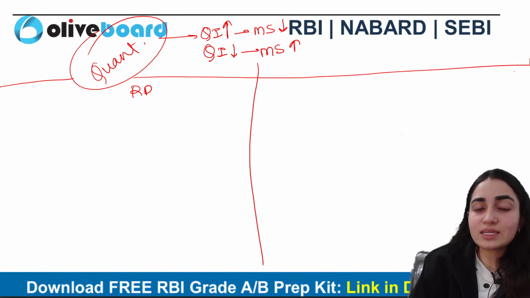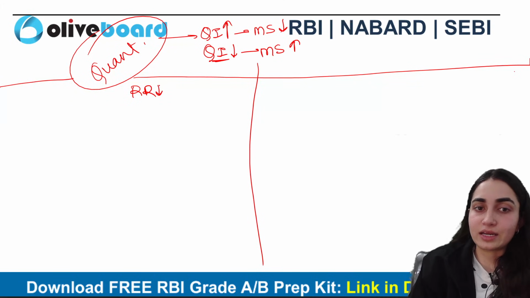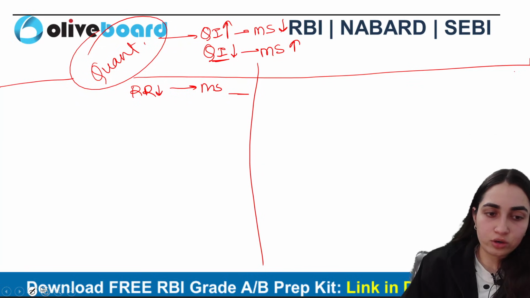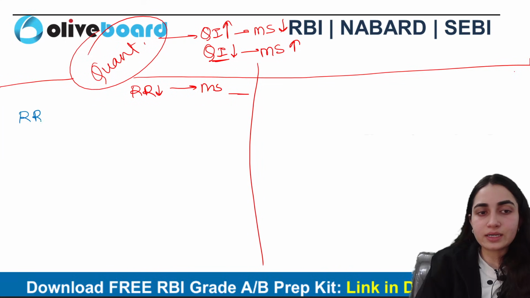For example, recently the repo rate was decreased. It means a quantitative instrument has been decreased, right? How is it going to impact the money supply in the economy? Let's see that. If the repo rate has been decreased, what is the repo rate basically?